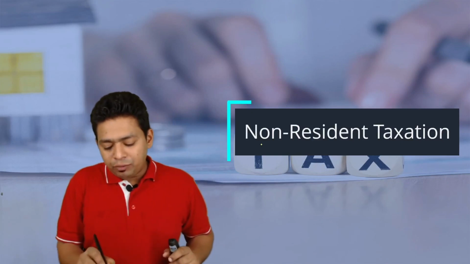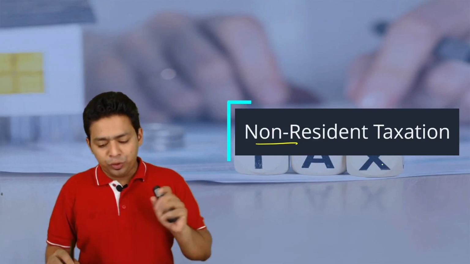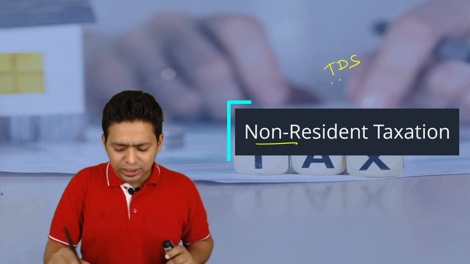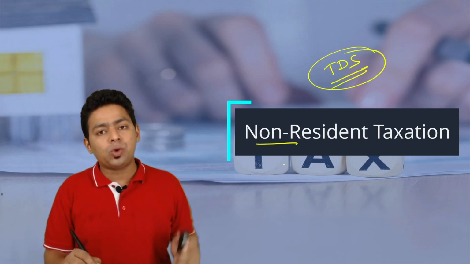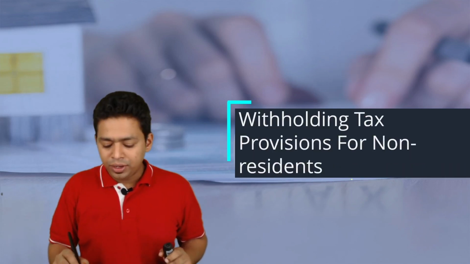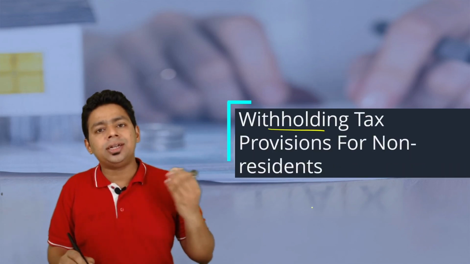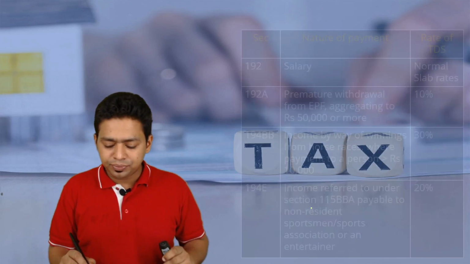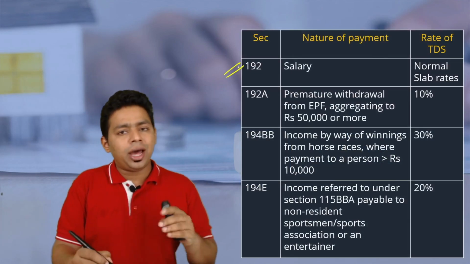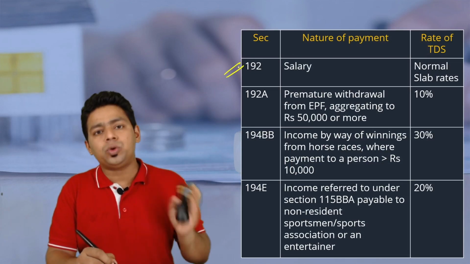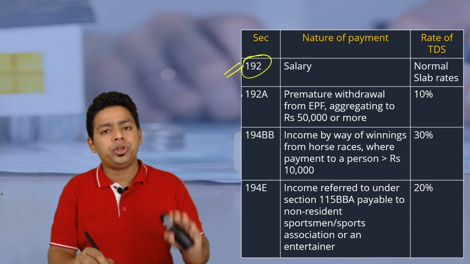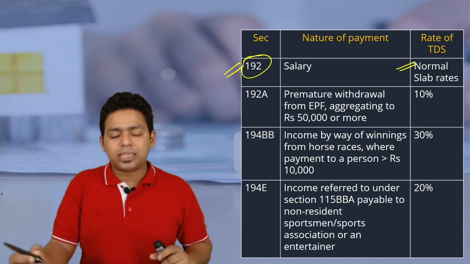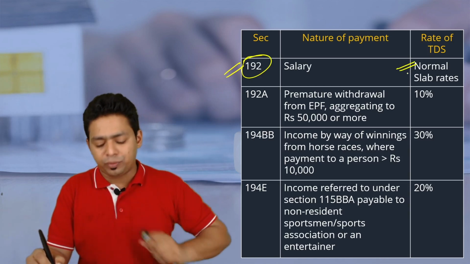My dear friends, we are done with non-resident taxation and related provisions. Now we are just going to touch upon the TDS related provisions which are exclusively applicable to non-resident. TDS is internationally known as withholding tax. So if NR is earning salary income which is chargeable to tax in India, the TDS will be deducted in 192, no special provision for salary income, and it will be taxable at normal slab rate, average rate of tax.